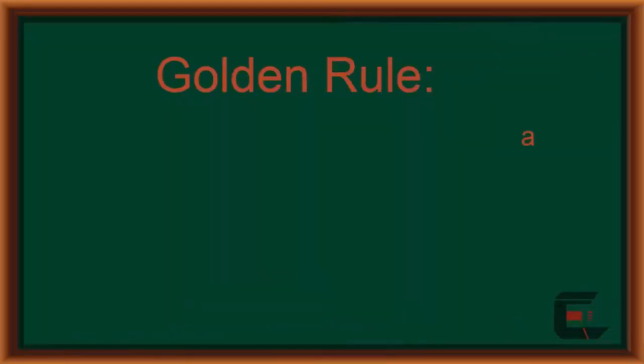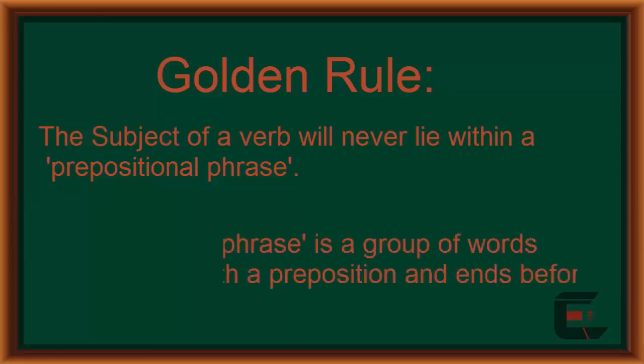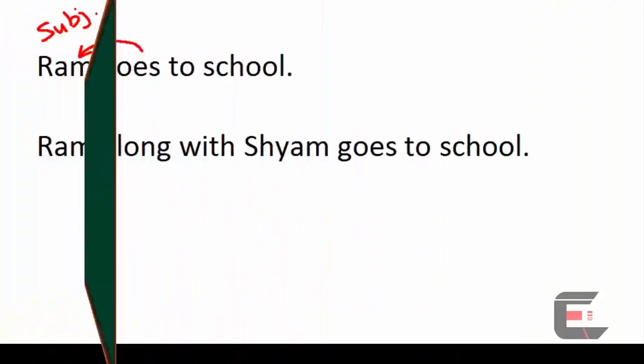The rule says that the subject of a verb will never lie within a prepositional phrase. And what is a prepositional phrase? A prepositional phrase is a group of words which begins with a preposition and ends before the verb.